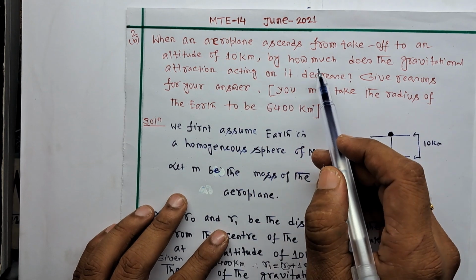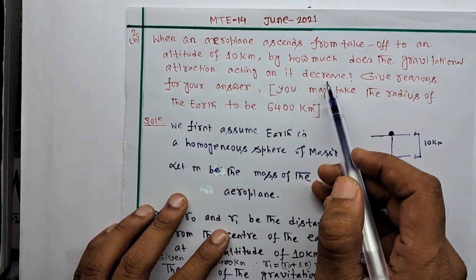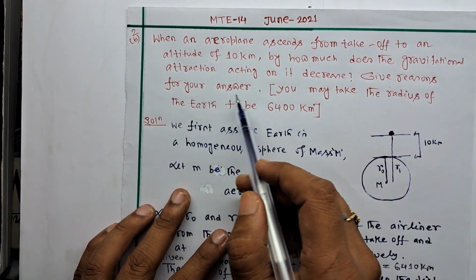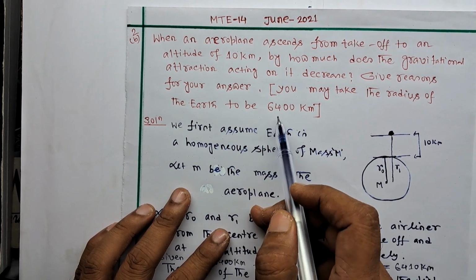When an aeroplane ascends from takeoff to an altitude of 10 km, how much does the gravitational attraction acting on it decrease? Give reason for your answer. You may take the radius of the earth to be 6400 km.